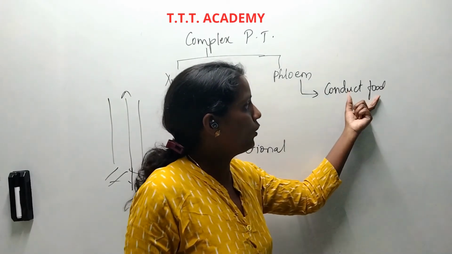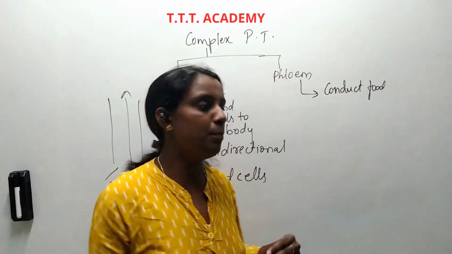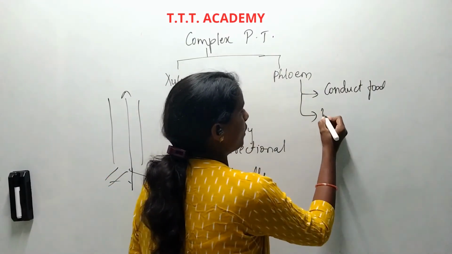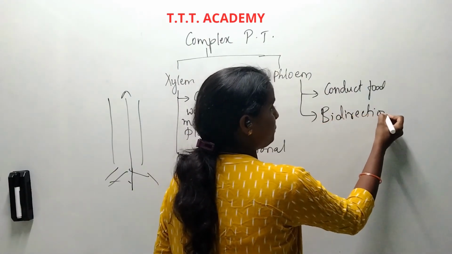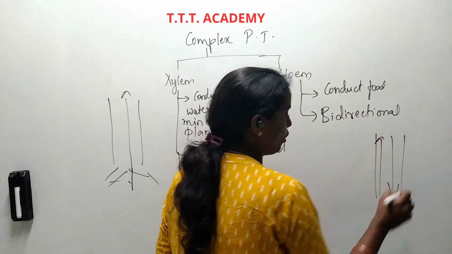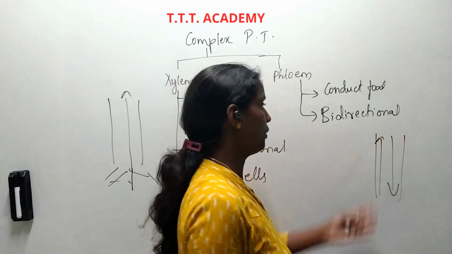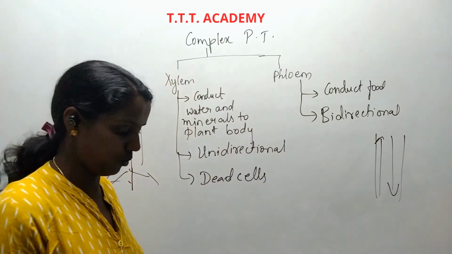Phloem is bidirectional, in the sense that it carries in both ways, from the top to the bottom and from the bottom to the top. So these are the points of xylem and phloem tissue.